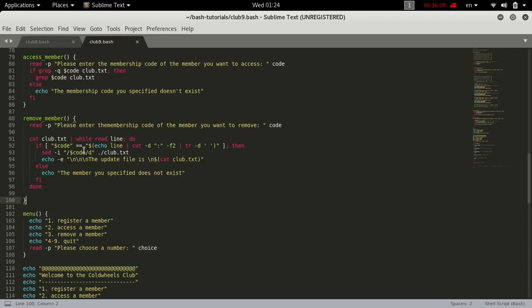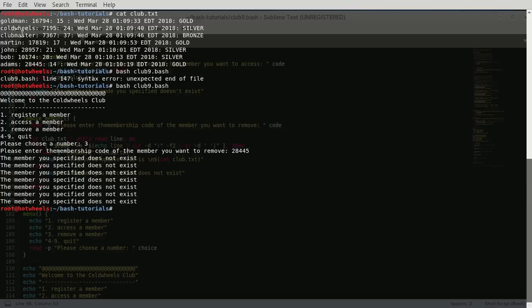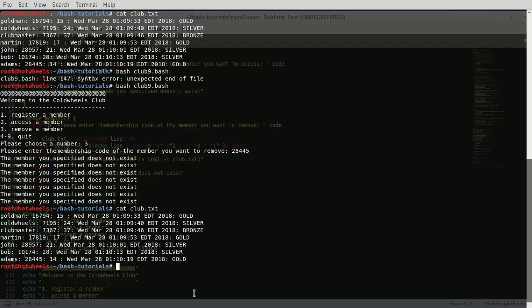The first thing is that every time the code is not equal to the line, it prints the member you specified does not exist. So it will reach Goldman first, and then the code is not Goldman, so it says the member you specified does not exist. It will reach Cold Wheels and do the same for Cold Wheels. It will reach Clubmaster and do the same, Martin, Joan, Bob, and do the same. But why didn't it show that Adam's line, although Adam's code is what we entered, 28445 is what we entered, and it was Adam's code, why didn't it remove Adam? If we cat club.txt, we can see that Adams is still there.